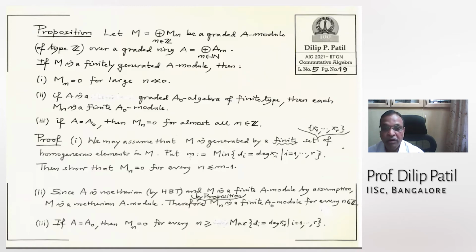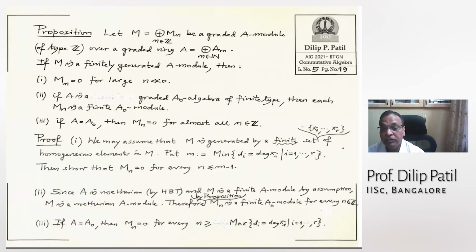Now look at all these homogeneous elements of M. Look at their degrees. They are homogeneous, so degree makes sense. Their degrees are the di's, and take the minimum of them, call it m. Then you try to show that Mn is 0 for n less than or equal to m minus 1.